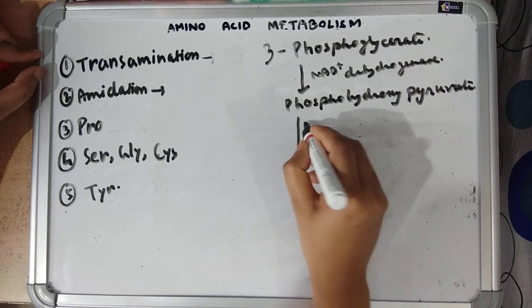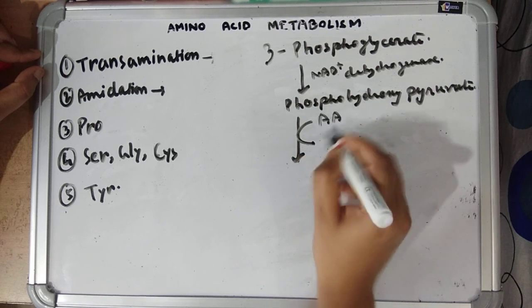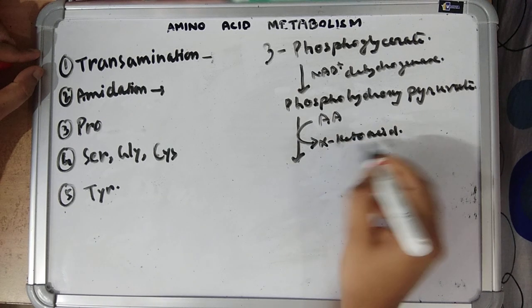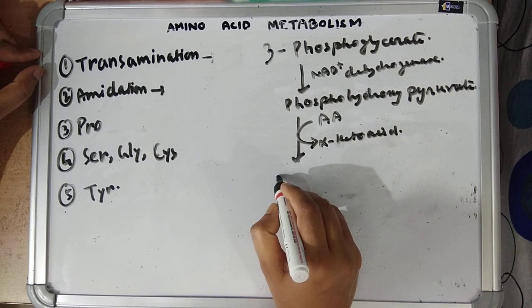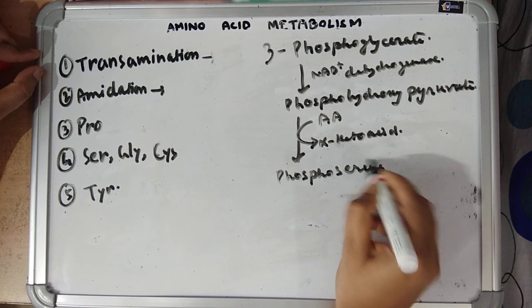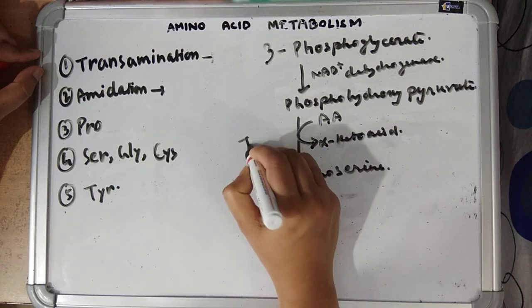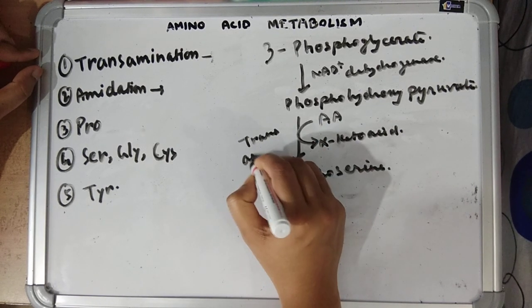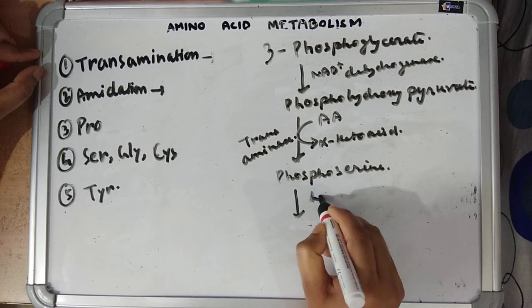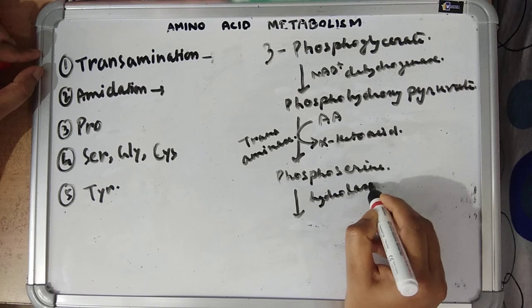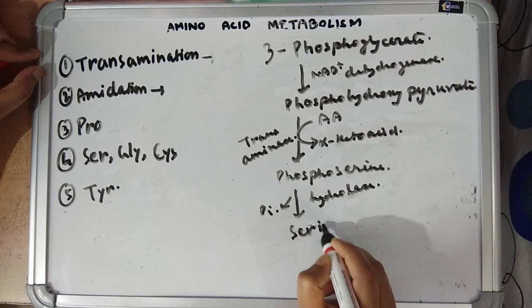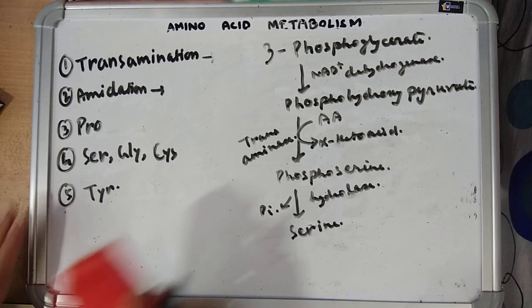Phosphohydroxypyruvate undergoes transamination. This is one amino acid, this is the keto acid, and which forms phosphoserine. Transaminase enzyme is required. Phosphoserine undergoes hydrolysis. By hydrolase, phosphate is removed to form serine. So this is how serine is formed.